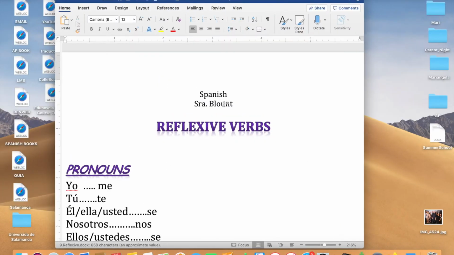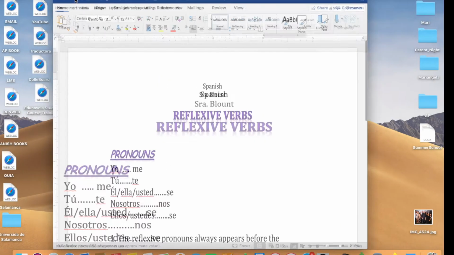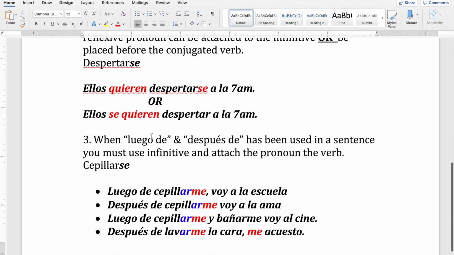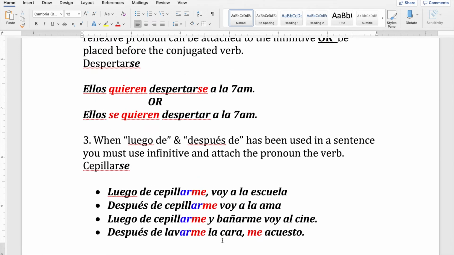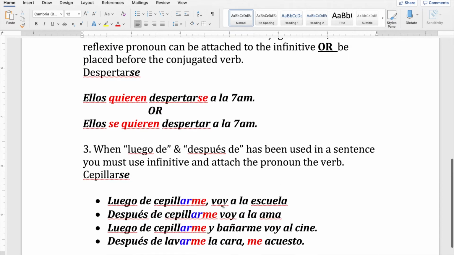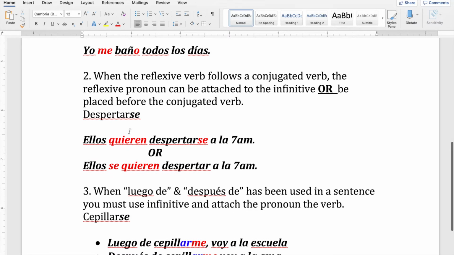Okay, and we have reflexive. Reflexive verbs are all those verbs that end in se. For example, bañarse, despertarse, cepillarse, lavarse, that's part of the vocabulary. You should know all those words.